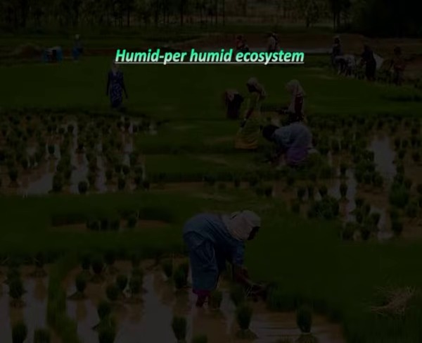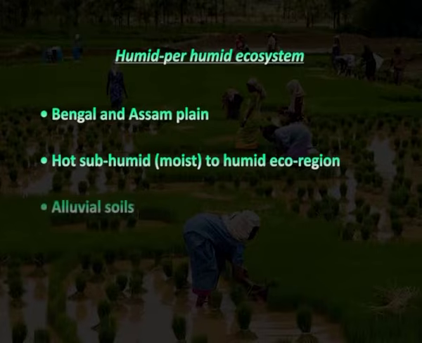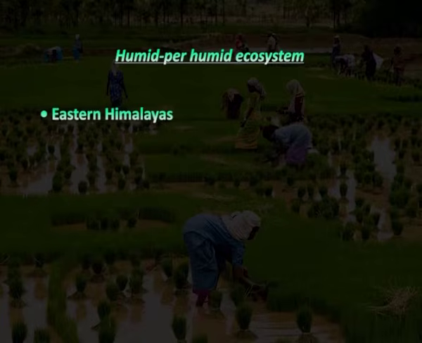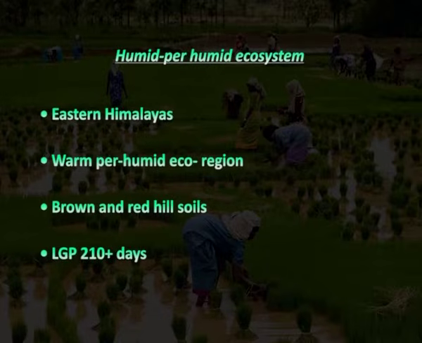Next, humid perhumid ecosystem consists of Bengal and Assam plain, hot subhumid moist to humid ecoregion, alluvial soils with LGP 210 plus days. Eastern Himalayas warm perhumid ecoregion, brown and red hill soils with LGP 210 plus days.